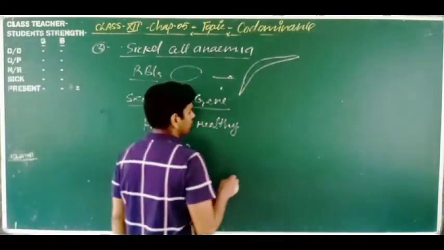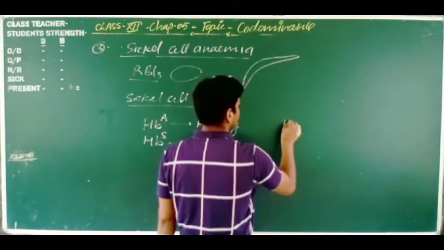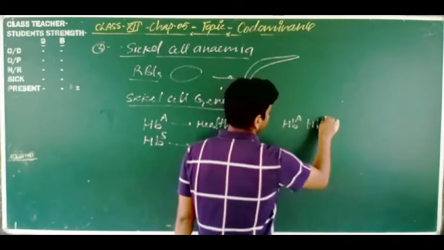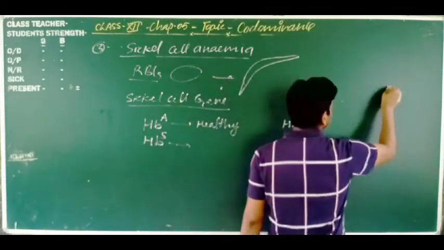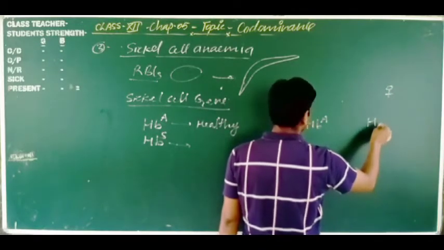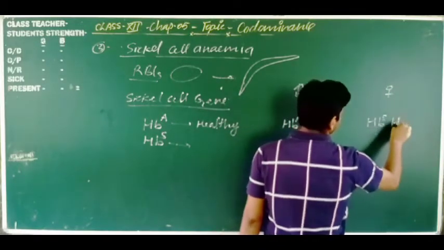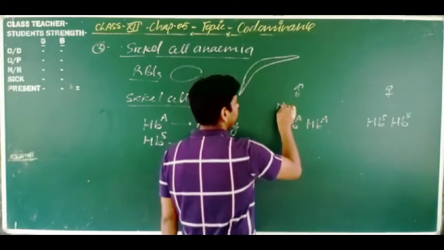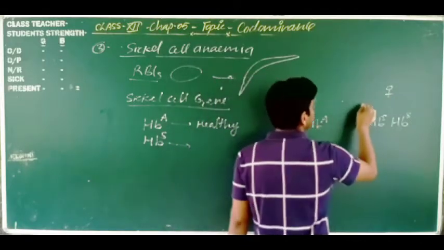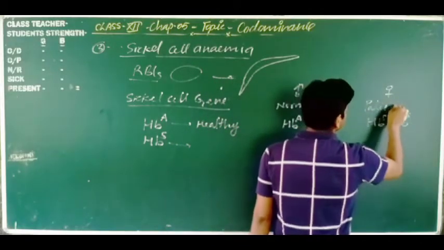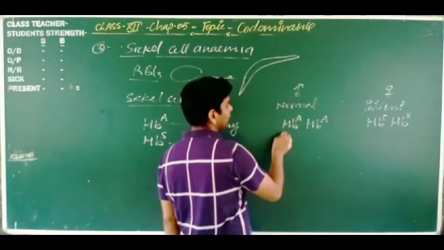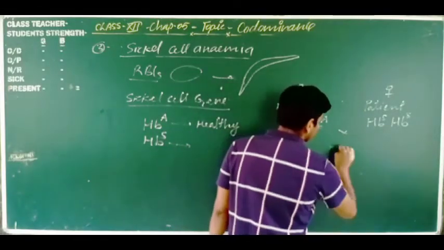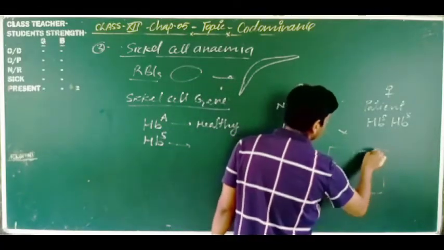If we make a cross of two parents, one is a healthy parent, HBA. This is the male parent and this is the female parent. The next parent is HBS. Dear students, you are looking here, this is the normal parent, and this is the patient. Here we will make the cross of these two parents. Then let's make the checkerboard, 2 columns and 2 rows.